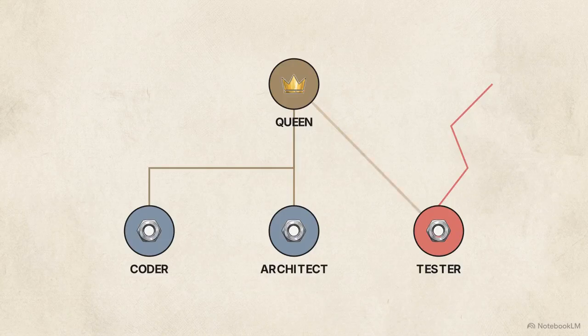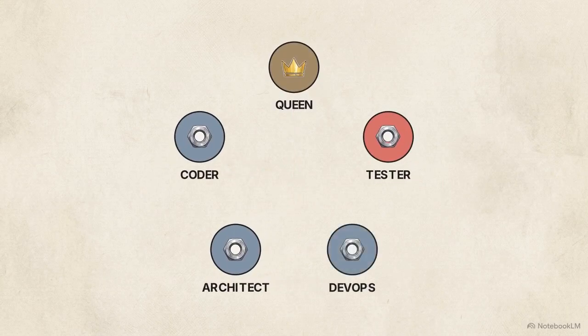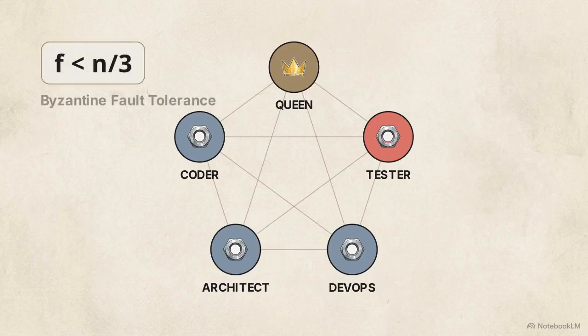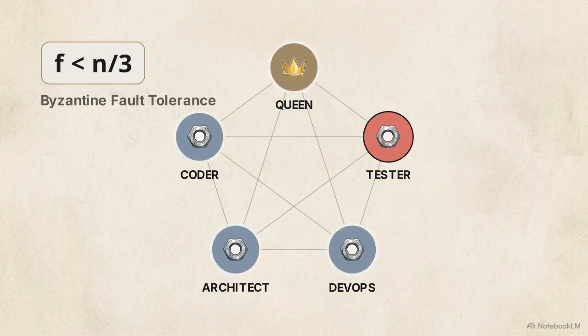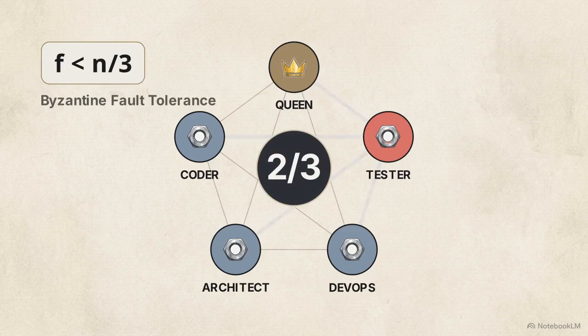If a single worker produces anomalous code that conflicts with the established architecture, the system forces alignment without human intervention. The Queen node resolves this using Byzantine fault tolerance, a consensus protocol in distributed networking. The requirement is an f less than n/3 faulty node ratio. The healthy nodes vote, achieve a supermajority, and override the anomalous output to restore the swarm state.